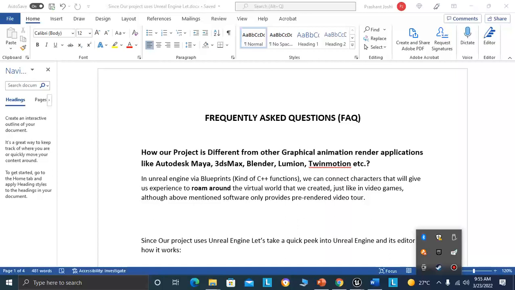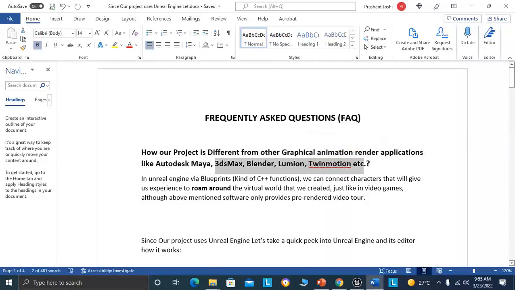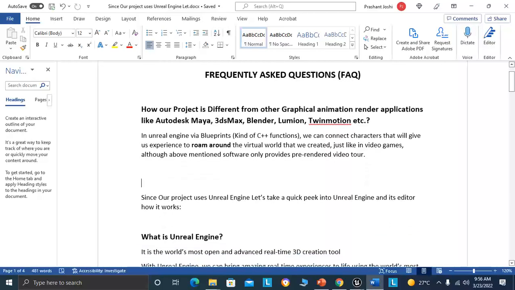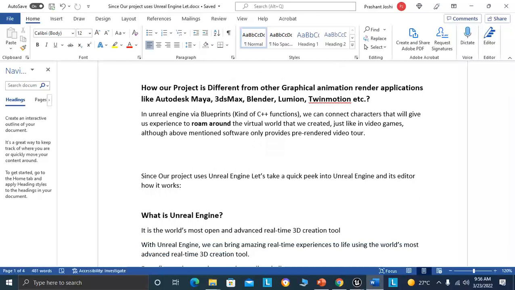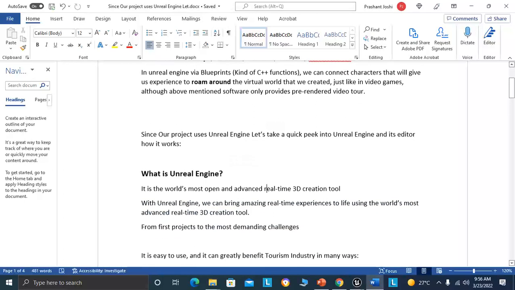With the help of Unreal Engine, we can connect these characters, which gives us the experience to roam around the virtual world that we created in the Unreal Engine editor, just like in video games. But the above-mentioned software just gives us a video tour of those places. We are not giving a video tour. That's our main motto. We are giving the user the experience to roam around as they want, wherever they want to go. It is a real-time render application, not a pre-baked rendered video. This is the main thing. For this, we used Unreal Engine, the most advanced real-time 3D creation tool.